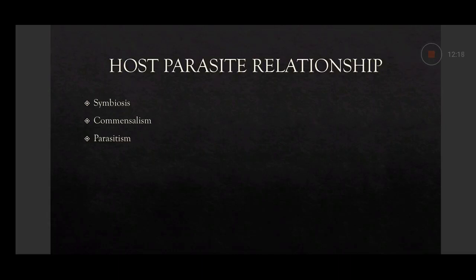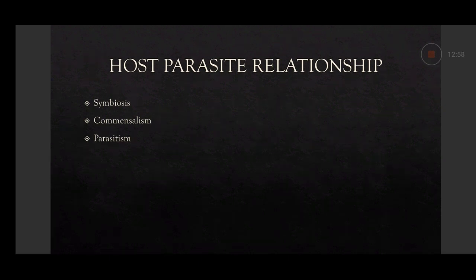Then what is the host-parasite relationship? It is the association between the parasite and host. There are three terms: symbiosis, commensalism, parasitism. In symbiosis, as the name says, both host and parasite are dependent upon each other. One cannot live without the help of the other, and neither suffers any harm from the association. Commensalism is an association in which only the parasite derives benefit without causing any injury to the host.